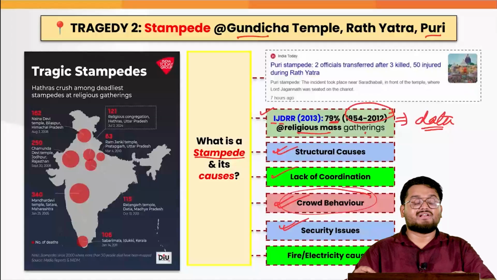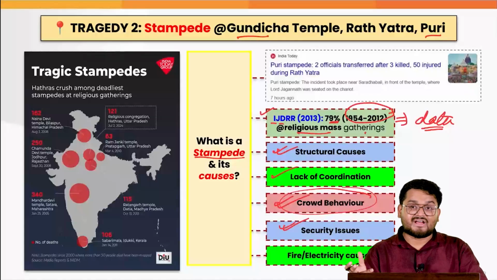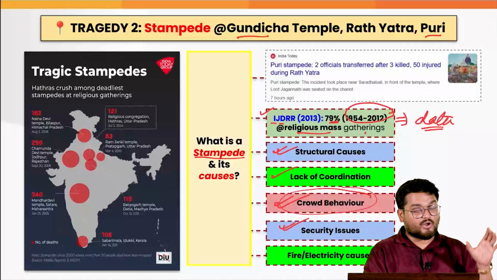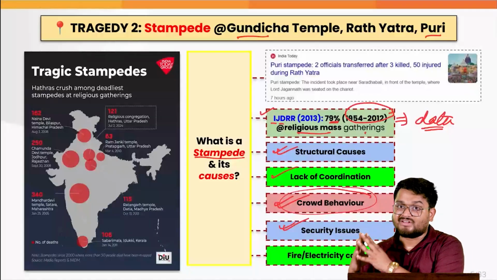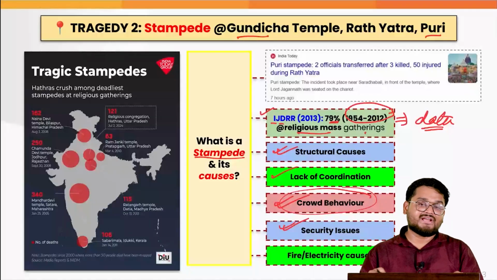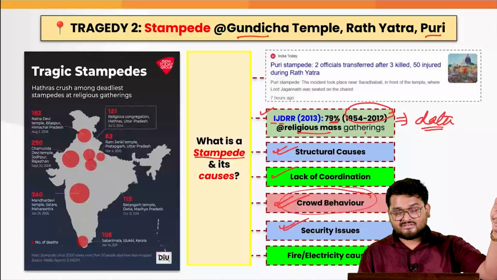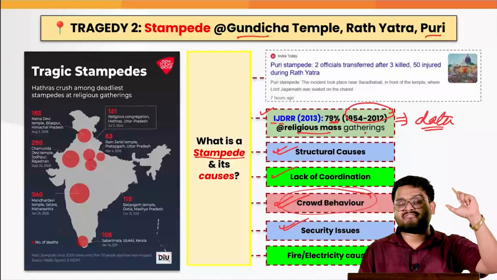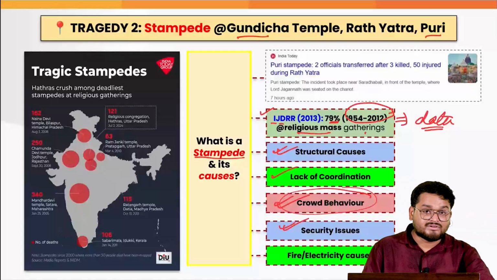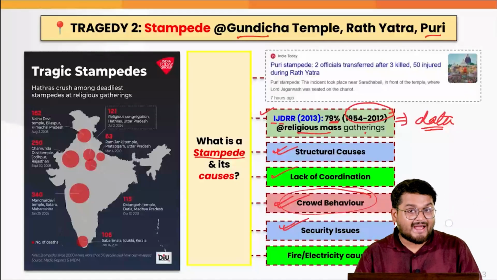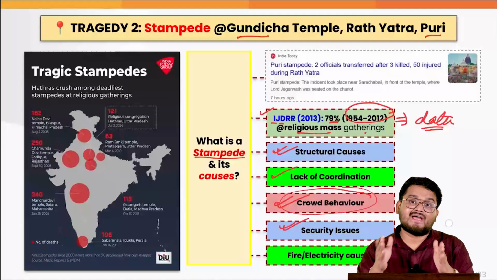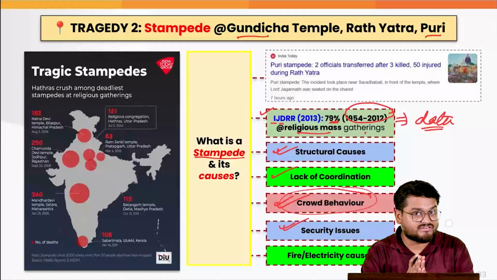Next, there are security lapses. There are various instances where we have seen that proper security forces are not present, due to which they are not able to manage the event on time. At the end of the day, other related factors such as fire, electricity, and issues between them make people panic and run and actually lead to such disasters.